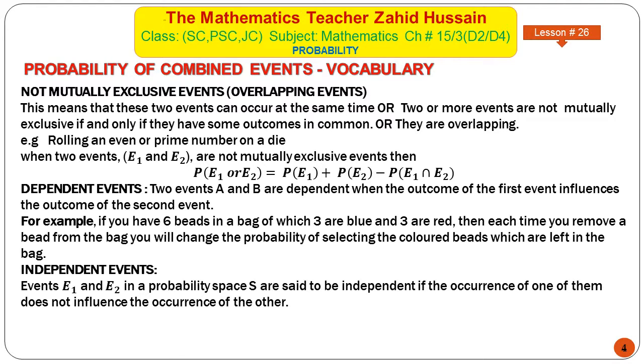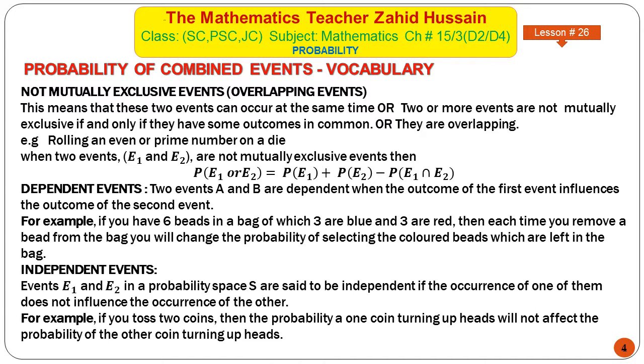Independent events. Events E1 and E2 in a probability space S are said to be independent if the occurrence of one of them does not influence the occurrence of the other. Here, for outcome you can write occurrence or probability. For example, if you toss two coins, then the probability of one coin turning up heads will not affect the probability of the other coin turning up heads.